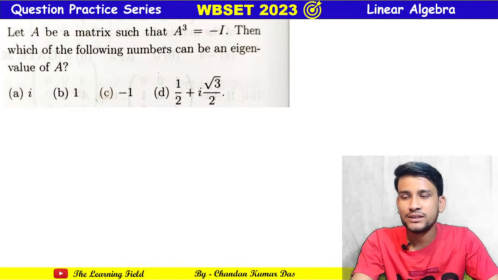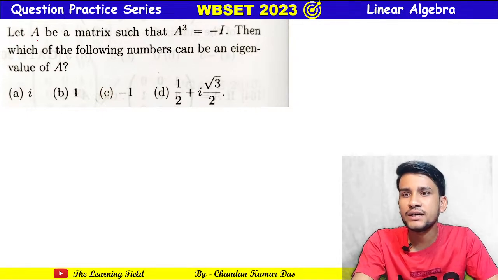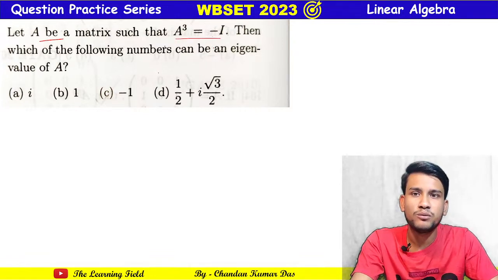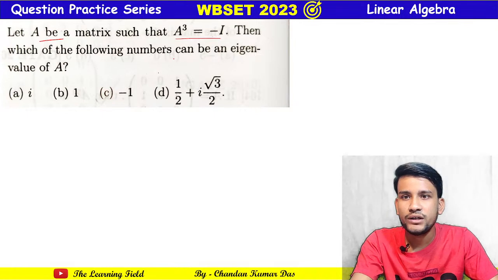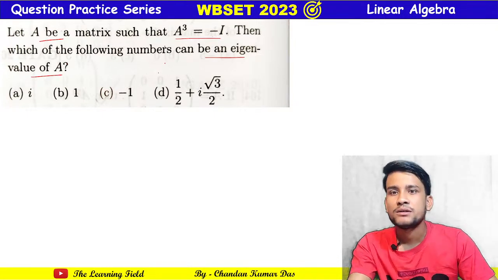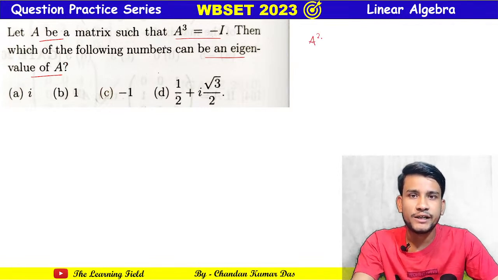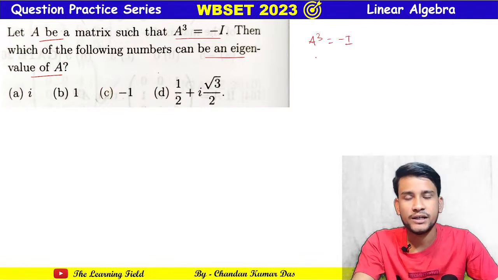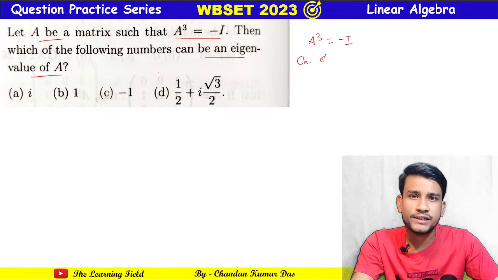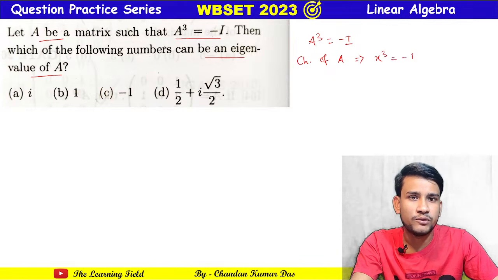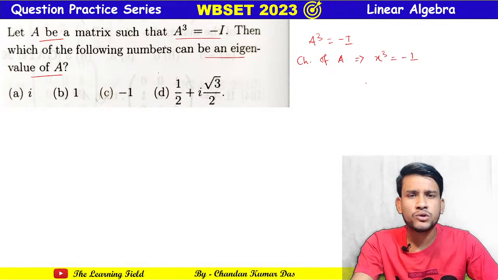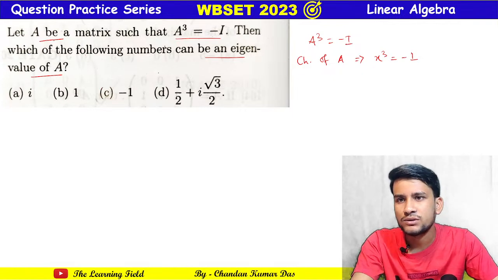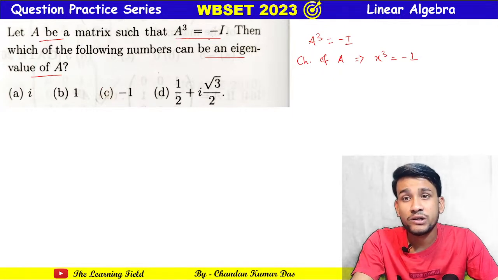The first question says: let A be a matrix such that A cubed equals minus I. Which of the following numbers can be the eigenvalue of A? It is given that A cubed is equal to minus I, so the characteristic equation gives x cubed equals minus 1.